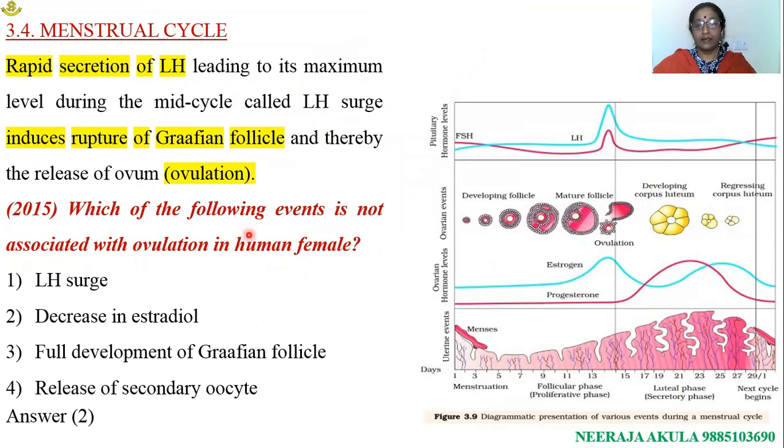Same type of question appeared in 2015 re-AIPMT. Here the options they have changed slightly. Which of the following events is not associated with ovulation in human female? LH surge, decrease in estradiol, full development of Graafian follicle, release of secondary oocyte. Ovulation requires all these events except one. So decrease in estradiol is the answer for this question.